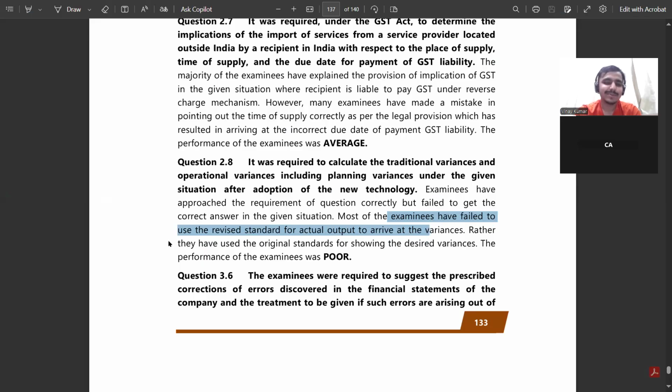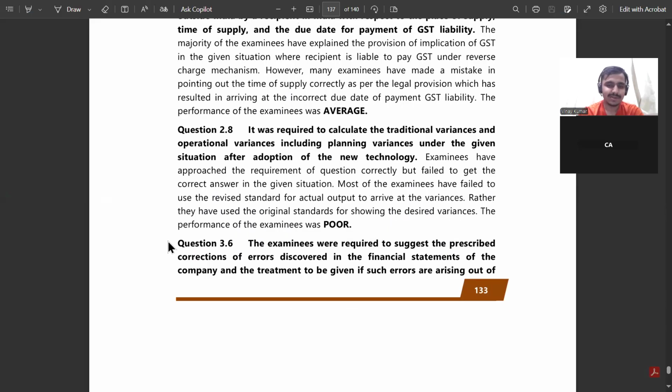मतलब that's what happened कि we do not know the SCMP question properly and at last we will write just on the basis कि whatever we know and see. So that's the major reason. बाकी ये क्वेश्चन रिव्यू हो सकता है कि रिवाइज हुआ है तो स्टैंडर्ड we have to revise actual output using actual output. So that's when it will come, when you know the standard costing or something like that.